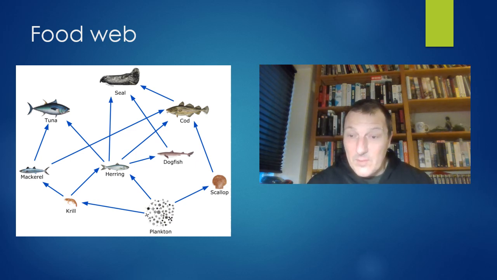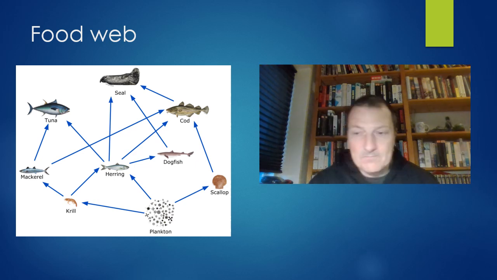You will quite often be asked to draw arrows in a food web like this in the exam, and talk about who are the producers and consumers. So it's a good idea to practice being able to navigate in food webs like this. Again, like in the food chain, here the arrows represent the transfer of energy from one trophic level to the next.